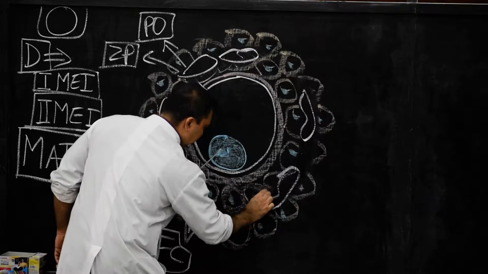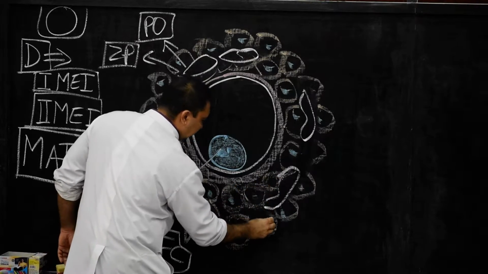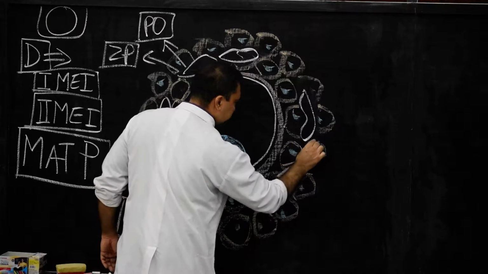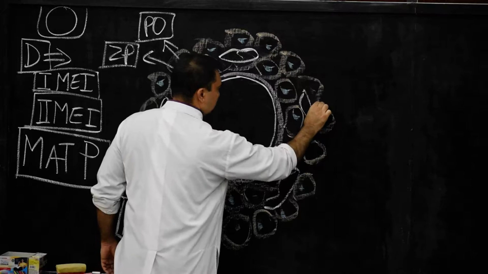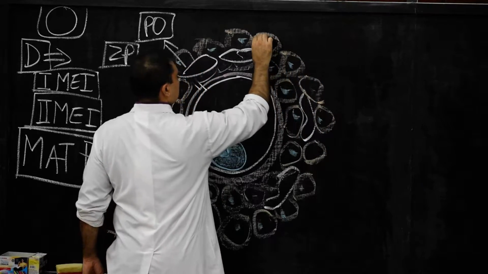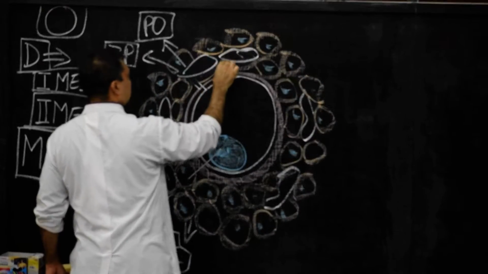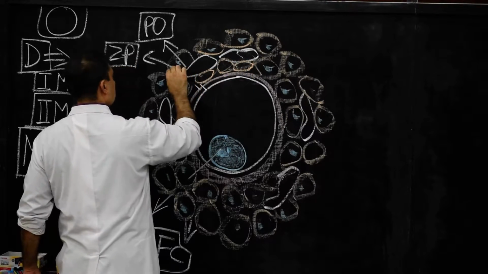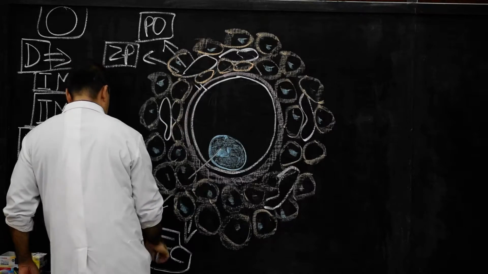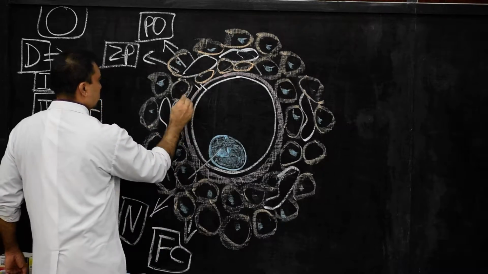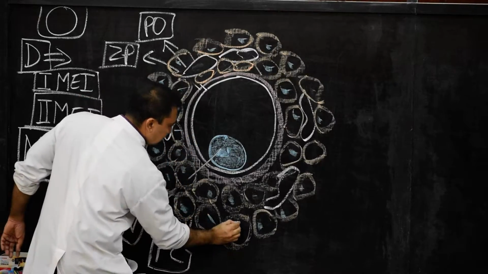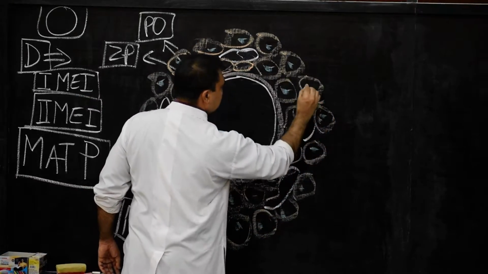Once again I'll repeat, this is the third stage in the entire process of development of oogenesis. Here I am completing the follicular cells, and we are going to put the nuclei in these follicular cells.